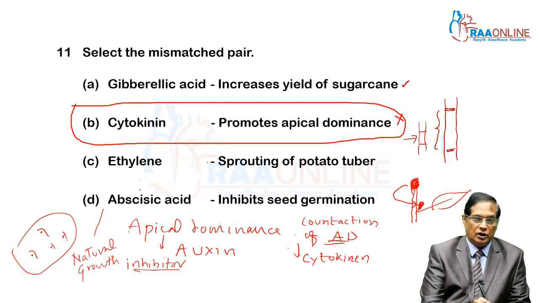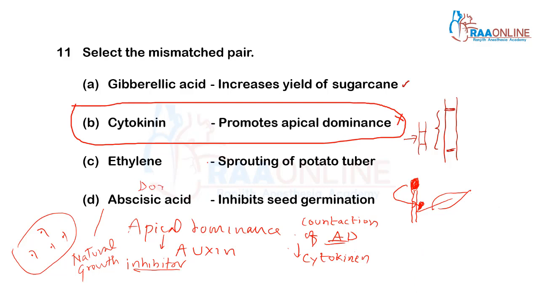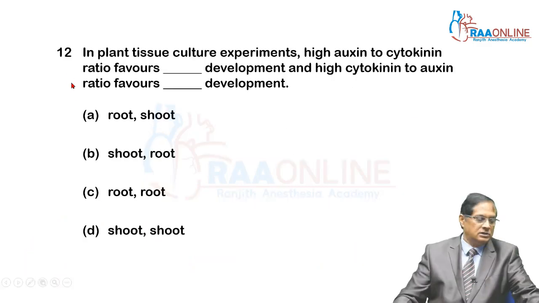It is also called dormin because it promotes the dormancy of buds and seeds. So it inhibits seed germination. Question number 12.